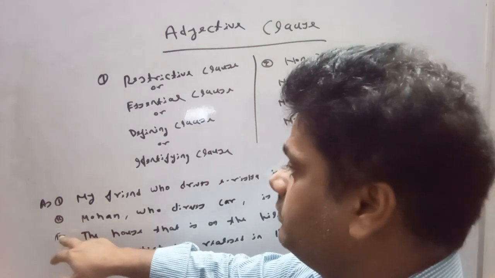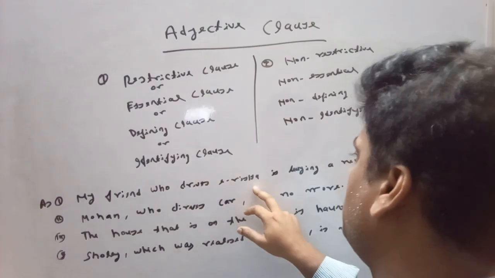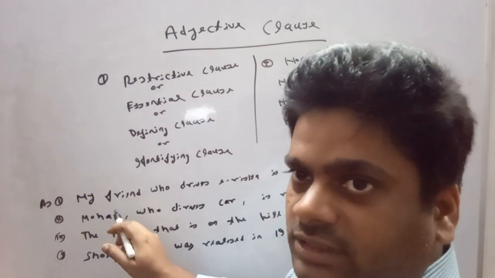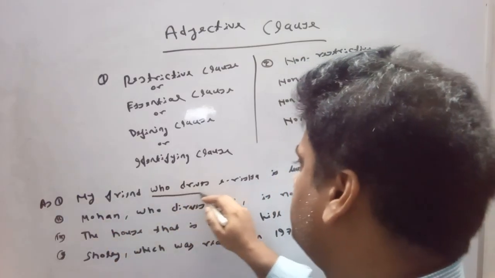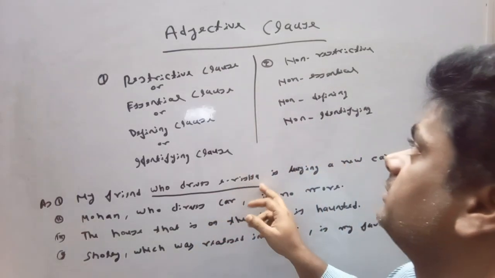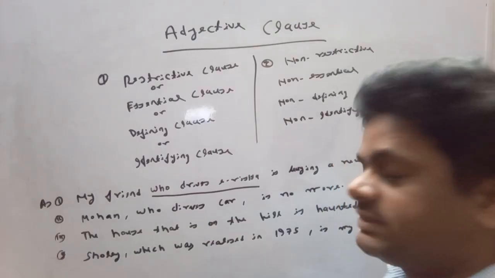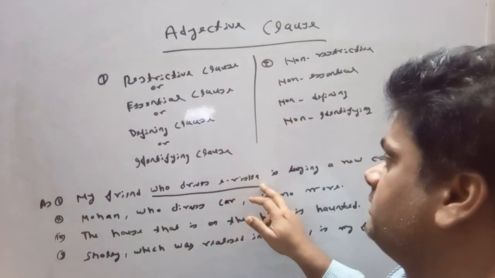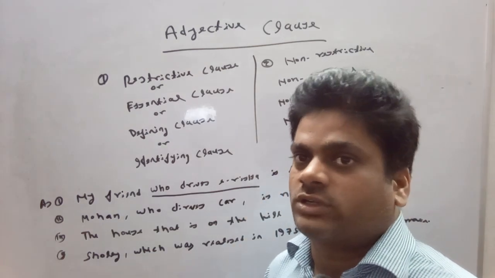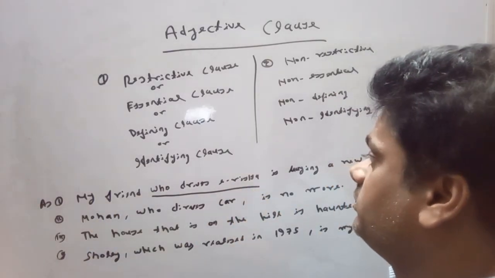Look at the first sentence, my friend who drives e-rickshaw is buying a new car. My friend is the subject in the sentence. Who drives e-rickshaw? This is an adjective clause. Why is this an adjective clause? Because this adjective clause is trying to give extra information about the noun my friend. It is expressing extra information.